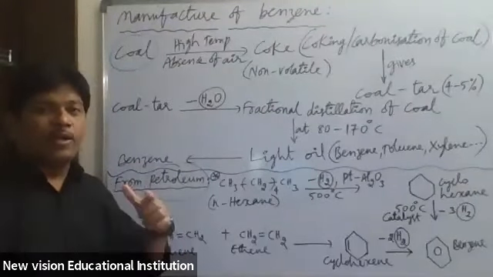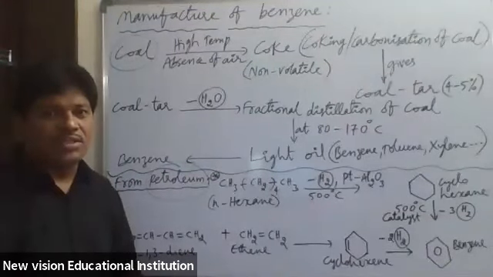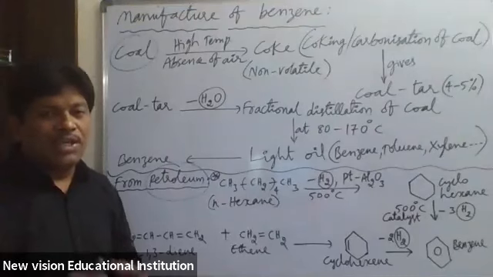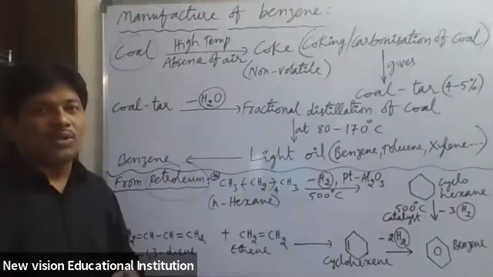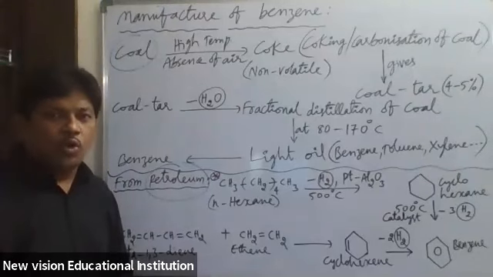Here, coal is a heterogeneous mixture of many substances, including elements and compounds. Coal is a mixture of many compounds, and the major compounds are organic compounds.